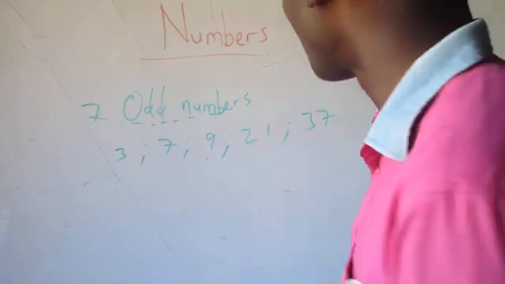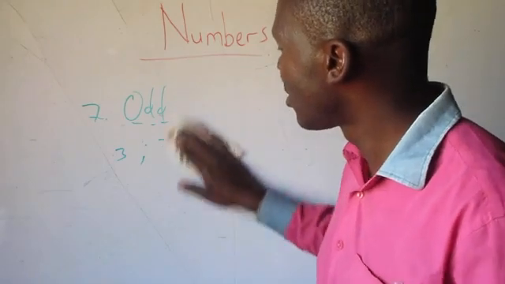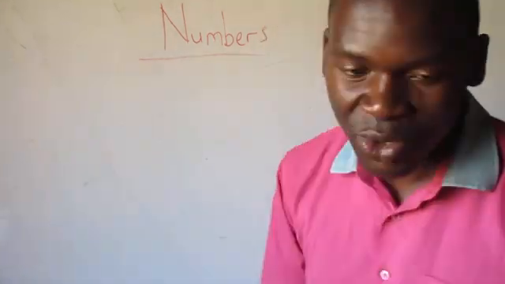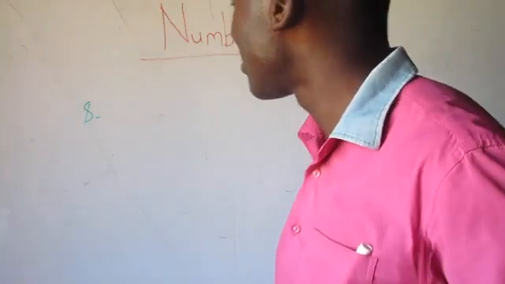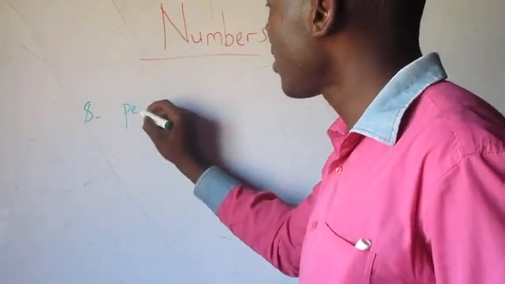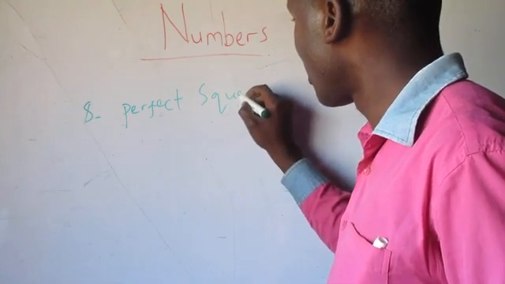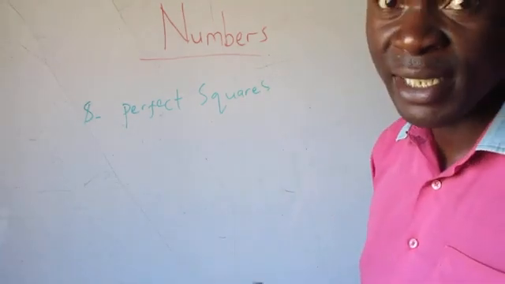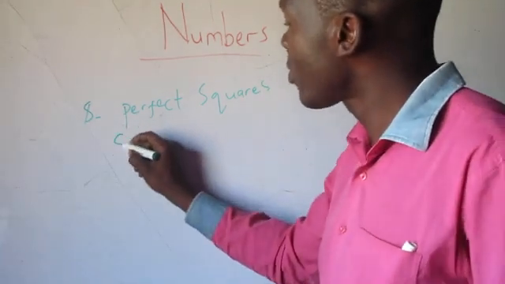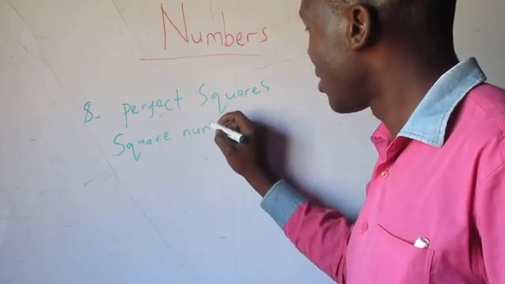Okay, thank you. Now let us move on to number 8. Perfect squares. Some mathematicians call them square numbers.